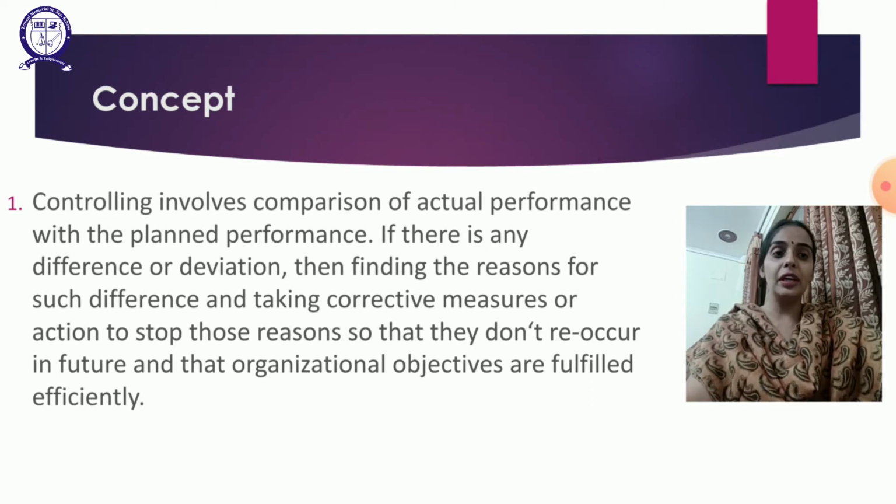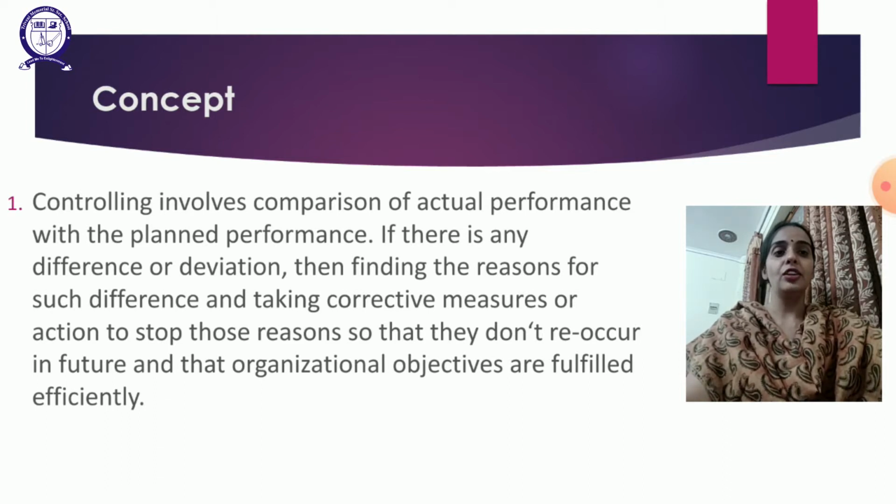Then find out the reasons for not achieving the goals, objective or standard performance, analyze the deviation, find out the reasons and take the corrective action to do the planning for the next time so that the mistakes which happened in the past will not be repeated in the future. So this concept is known as controlling.